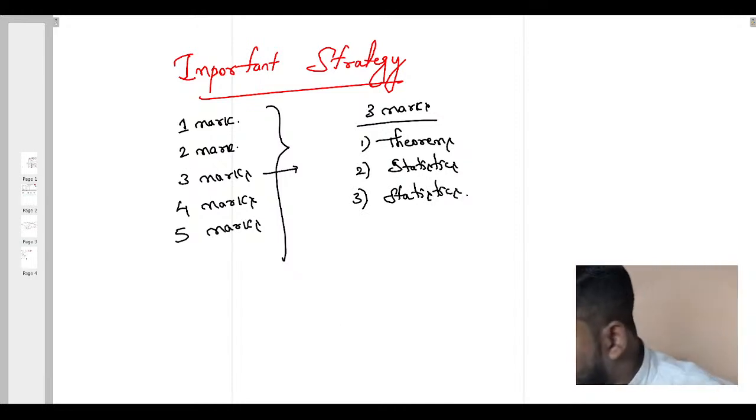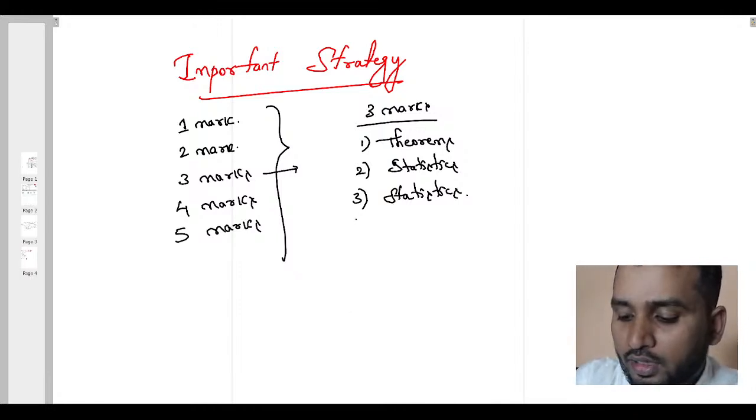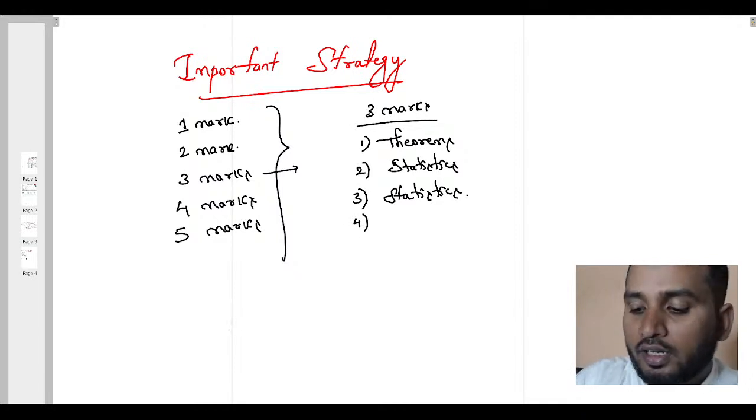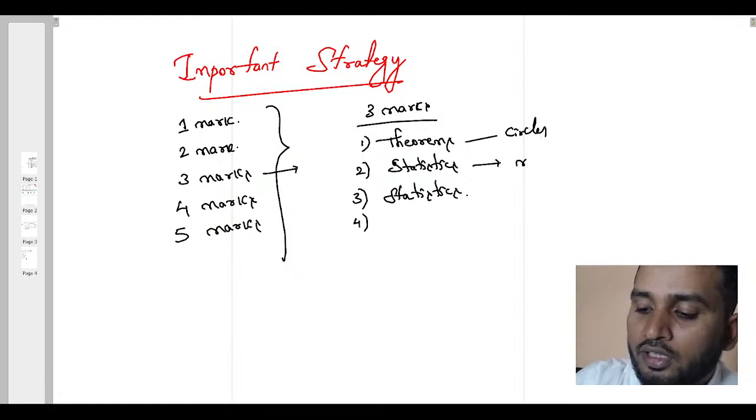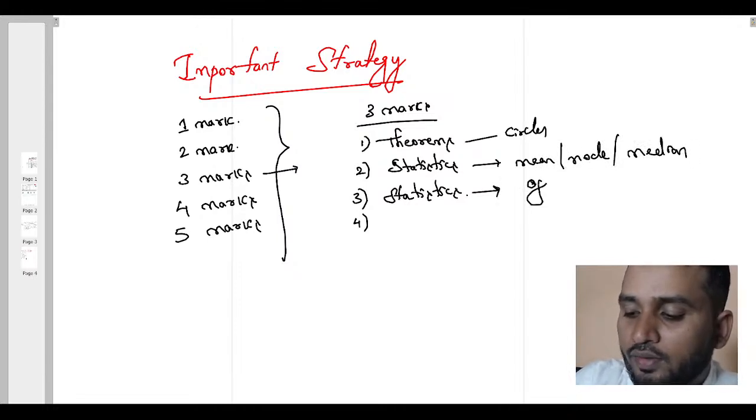I am giving you the areas from where the questions could be asked. Theorems, that is from the chapter circles, statistics, that is your mean, mode and median, and next, statistics, that is your ogive curve.